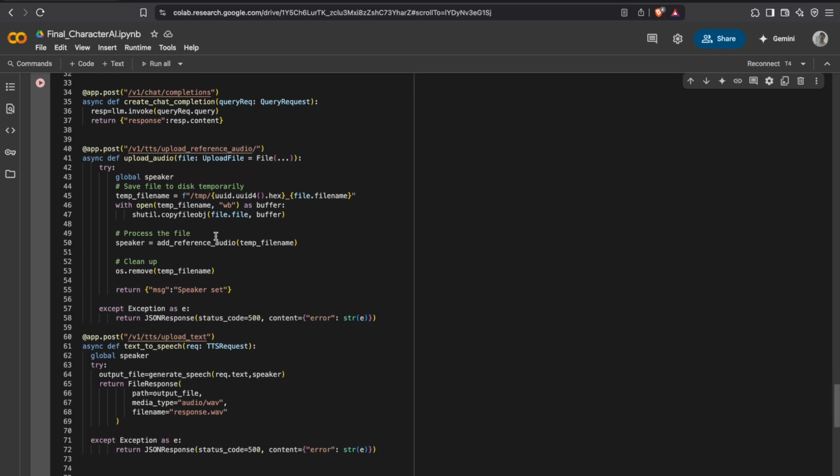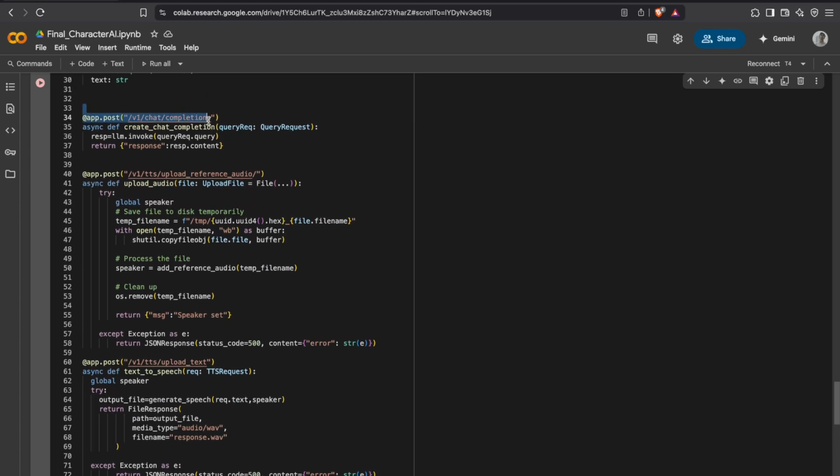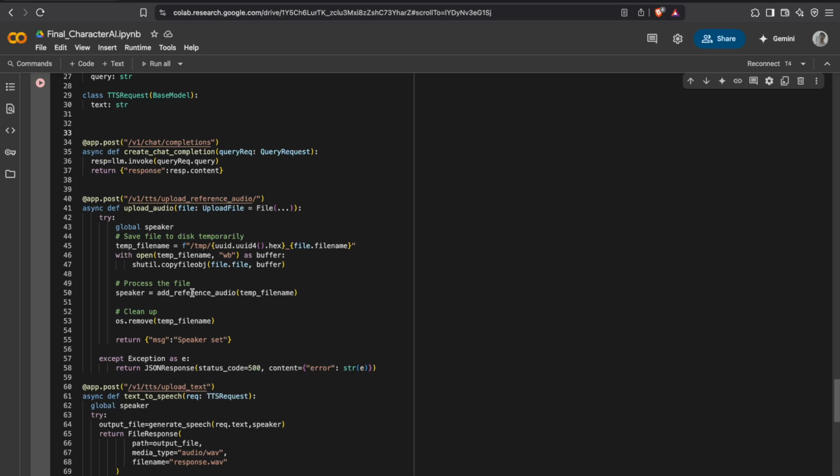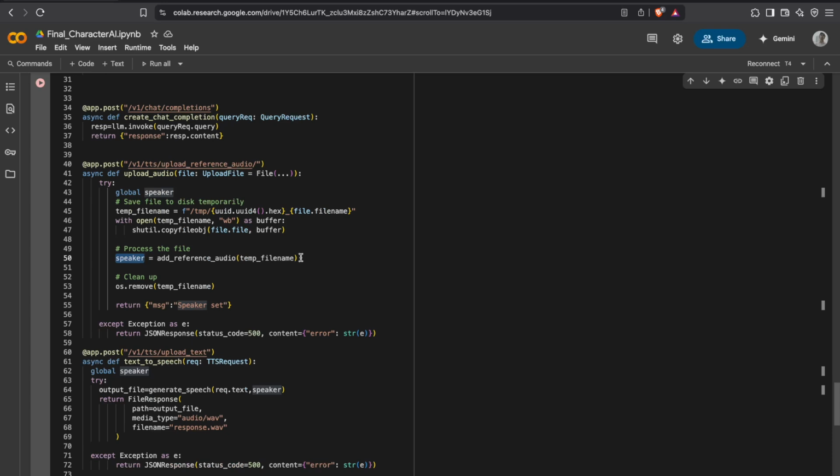Now these are the three APIs that I have created. One is for chat completions, which takes textual input. As you can see, query request, it takes a query and it returns the LLM response. Then this is the upload reference audio API, which takes file input. We provide the file, the reference audio file. In this case I provide an audio of Amitabh Bachchan's speech, right? And we get the speaker embeddings here. Okay, here we initialize the speaker embeddings, and these speaker embeddings will be used throughout this session.